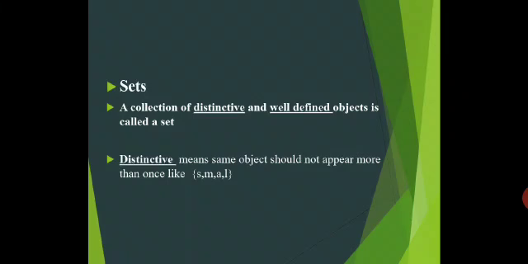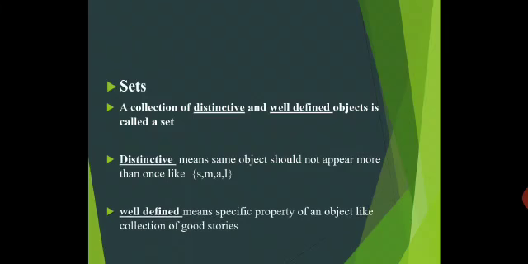Okay, now the next word is well-defined. What is the meaning of well-defined? Well-defined means a specific property for an object, like a collection of good stories.